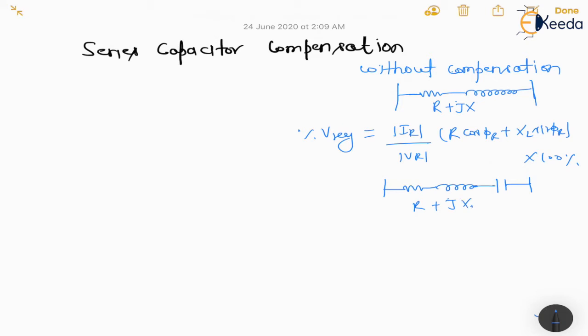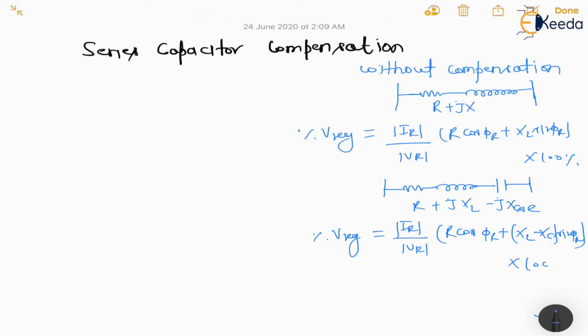So that is without compensation. Let us assume we put the series capacitor compensation, which means here it will be R plus j XL minus j XCSE. So when we write percentage voltage regulation, it will become IR upon VR times (R cos phi R plus (XL minus XC) sin phi R) into 100%.